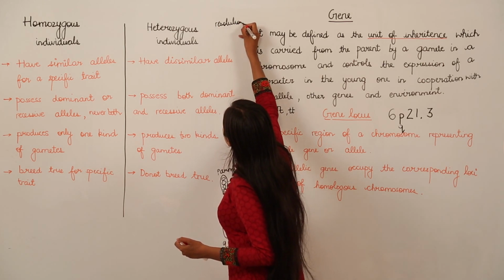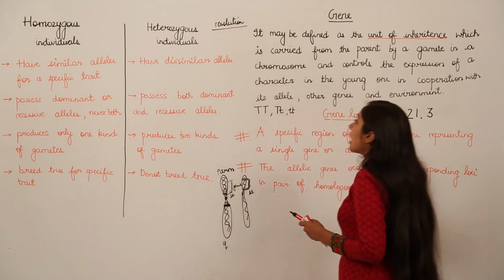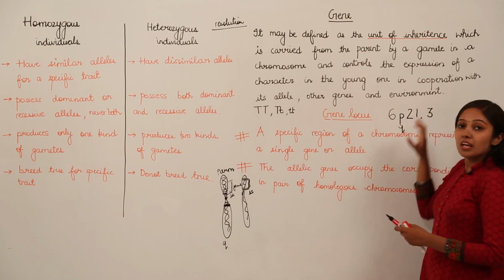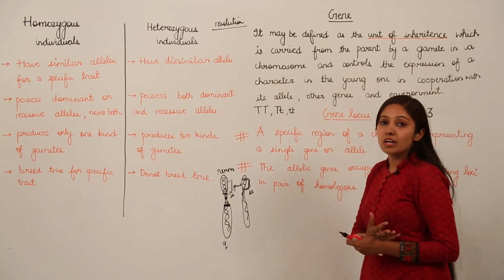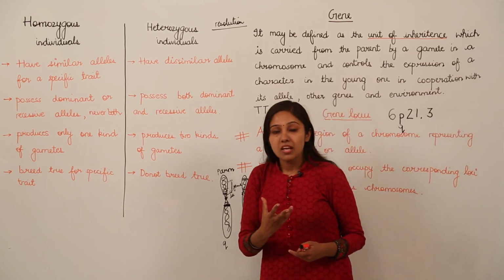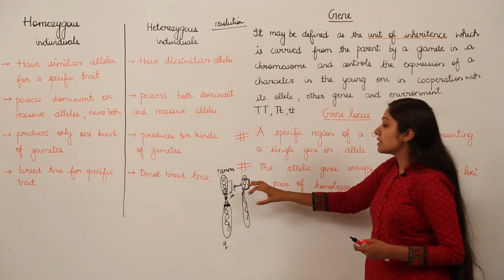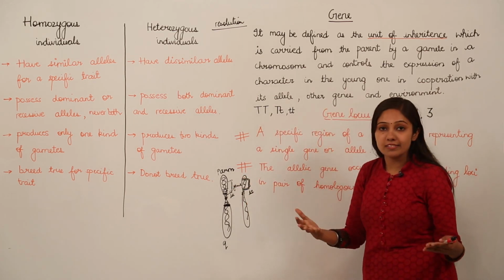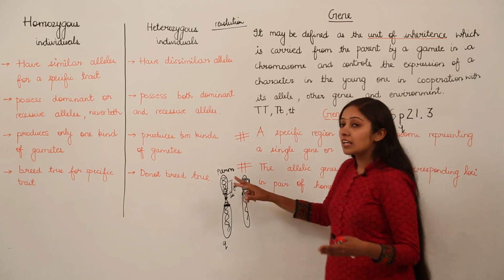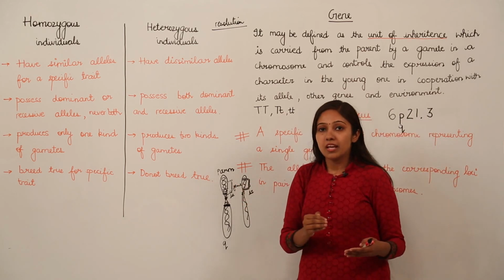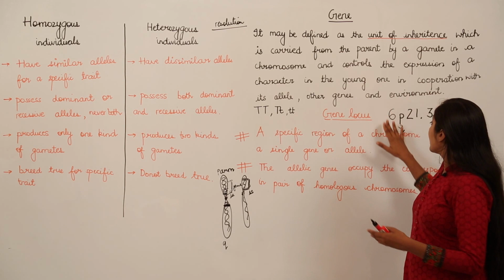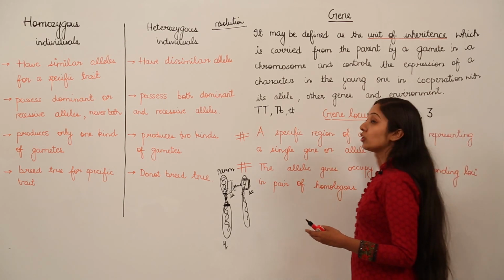So how do we see these bands, how do we see these chromosomes, how can we label them? When we see chromosomes under a microscope, we have to stain them. When you stain them, you get to see these colored bands. By seeing those colored bands, we start numbering them, and this is how we can talk about the gene locus.